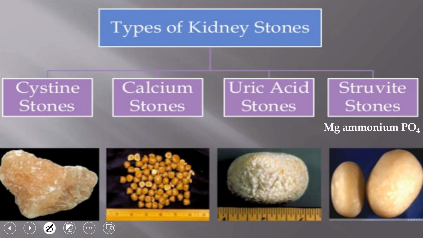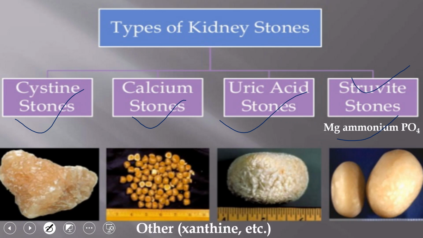Now, the classification of stones depending on their chemical nature, we have four important types of kidney stones, or calculi. Those are calcium stones, cysteine stones, uric acid stones, and magnesium ammonium phosphate stones, also called struvite stones. Another group is the other types, that is either taurine, tyrosine, leucine, or xanthine. So these are other types of stone formation. Otherwise, mainly we are going to talk about those top four: cysteine, calcium, uric acid, and struvite stones.